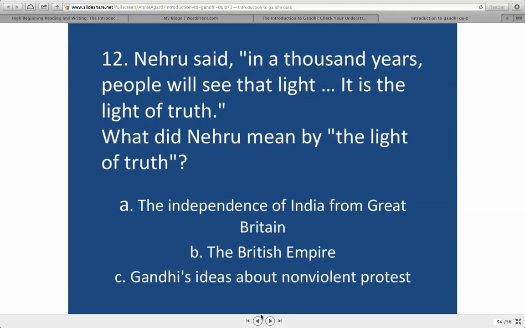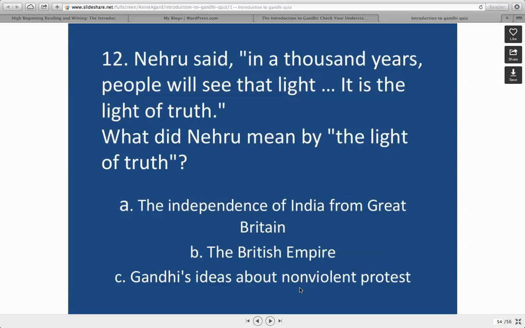And finally, this is a little bit difficult question that you have to think about. Nehru said, in 1,000 years, people will see that light. It is the light of truth. Okay, what did Nehru mean by the light of truth? The independence of India from Great Britain, or the British Empire, or Gandhi's ideas about nonviolent protest?